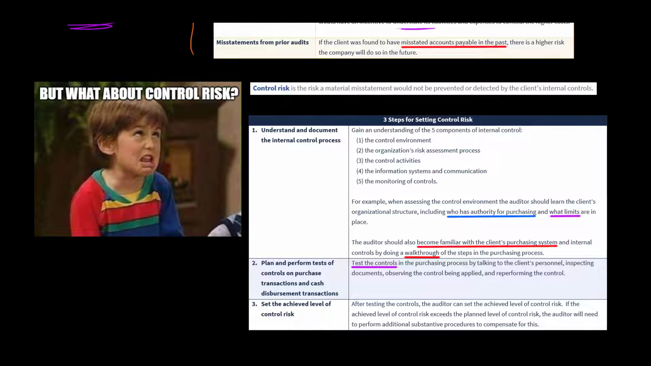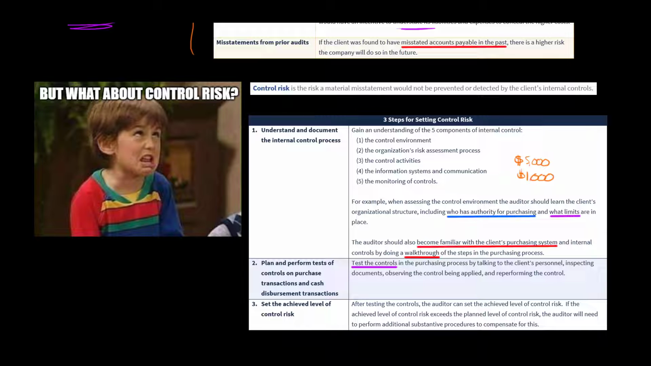Okay. With respect to purchasing specifically, who in the organization has authority to make purchases, and are there any limits in place? Okay, some large organizations, you have different levels of managers, and maybe a low-level manager just has the ability to authorize purchases up to $1,000, but then maybe a higher level manager up to $5,000 or $25,000 and so forth.